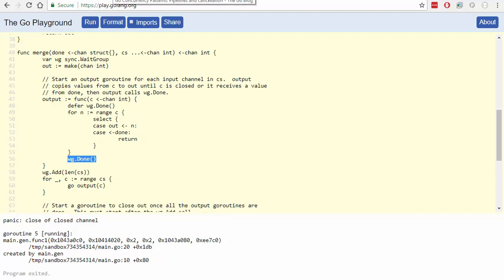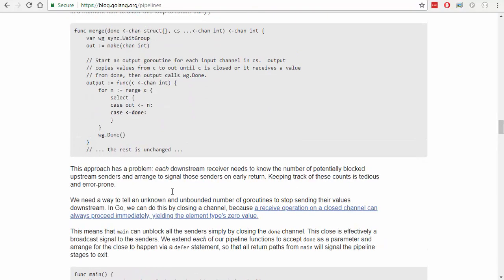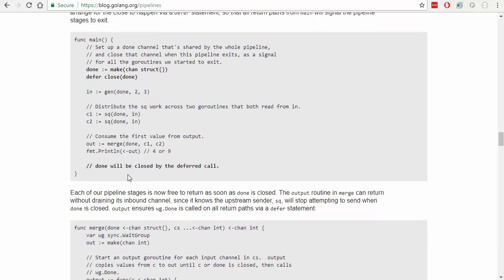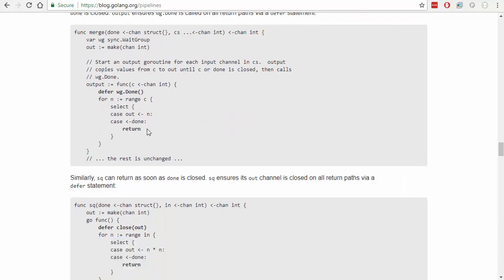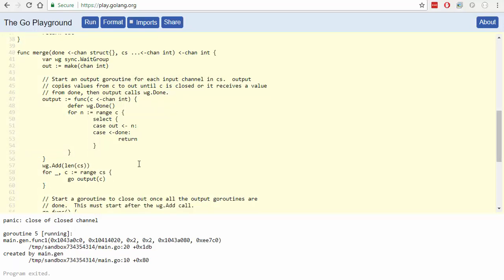I think so. Merge. That's only supposed to be, oh no, that's right. Oh yeah, so I'm supposed to take that one out. That one's in twice. Don't need that.